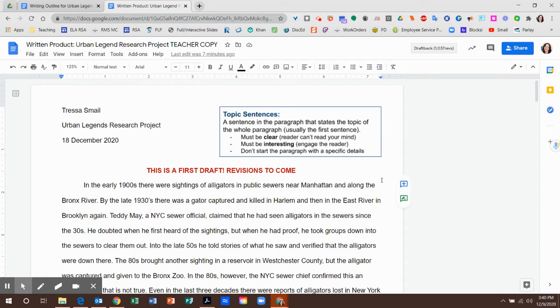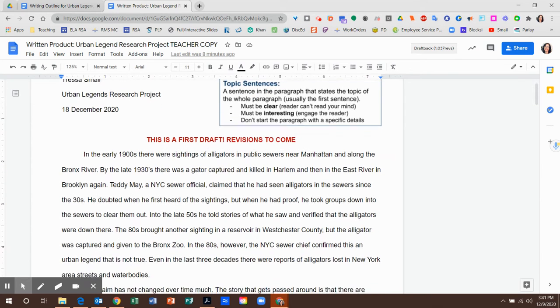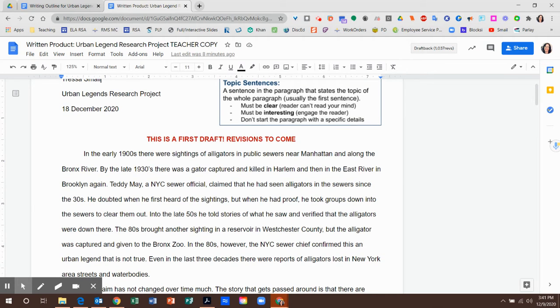So a topic sentence is just that. It is a sentence in the paragraph that states the topic of the whole paragraph. It's usually the first sentence, which helps us as readers when a writer puts that topic sentence at the very beginning, because we use it as a way to predict what the rest of the paragraph is going to be about.